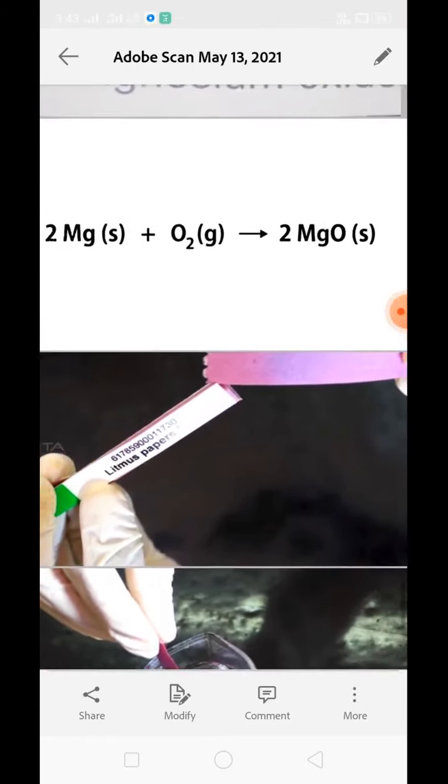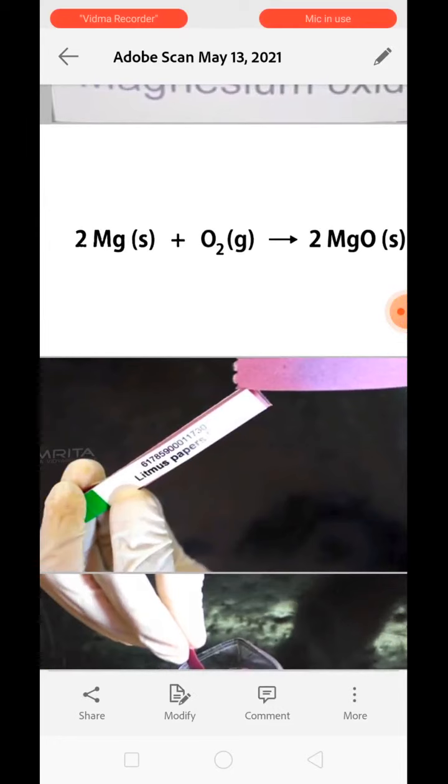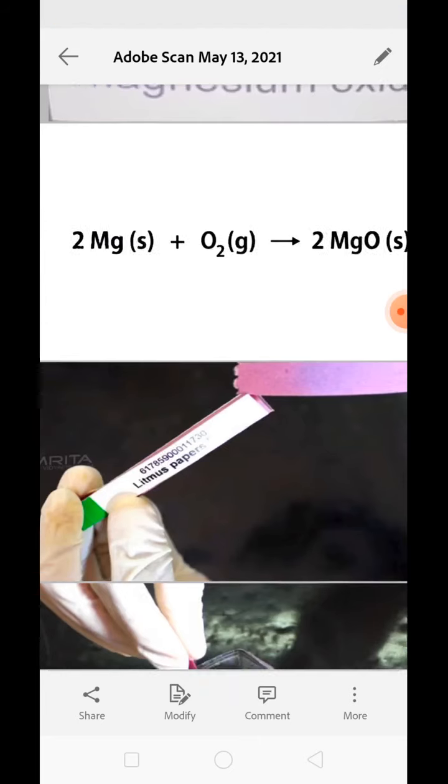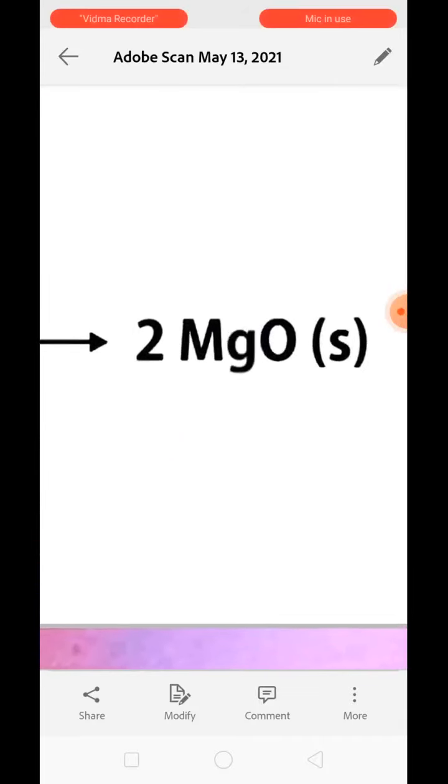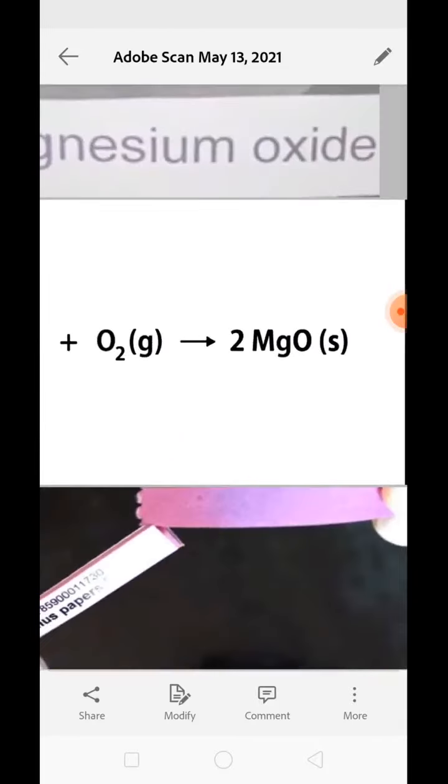Understood? This is the reaction given over here. Magnesium plus oxygen is equal to magnesium oxide. 2Mg, which is in solid state, reacts with oxygen, which is in gaseous state, and forms 2MgO, which is again in solid state. Understand?